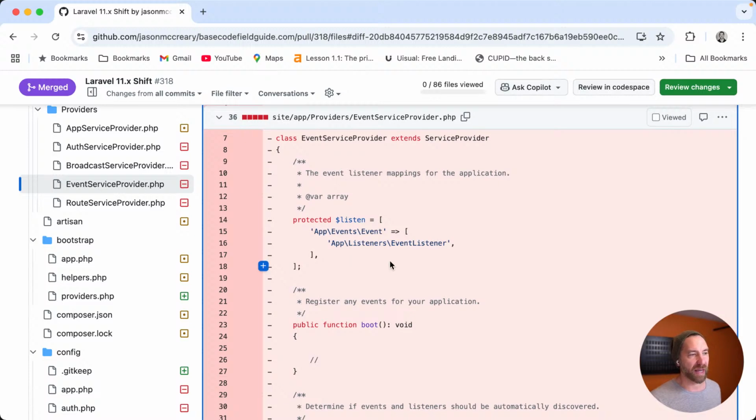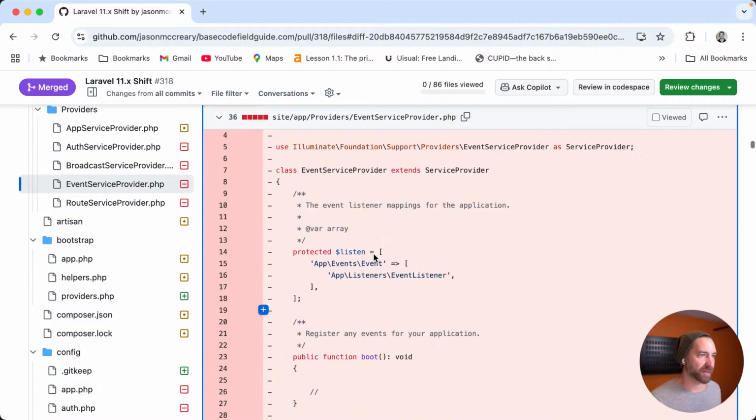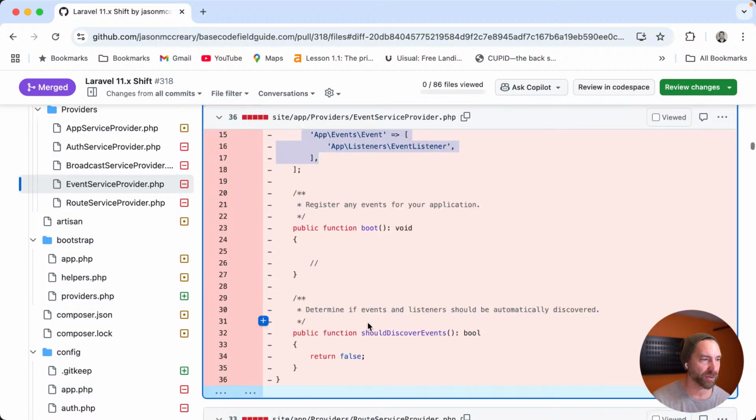But here's the example, right? Should discover events, the boot, the listen. This is really just a default old school provider. I'm kind of surprised, to be honest, that Shift didn't just match this to a previous version in the framework. But my guess is the combination of this really old listen value, but the shouldDiscoverEvents false, is probably actually technically custom.